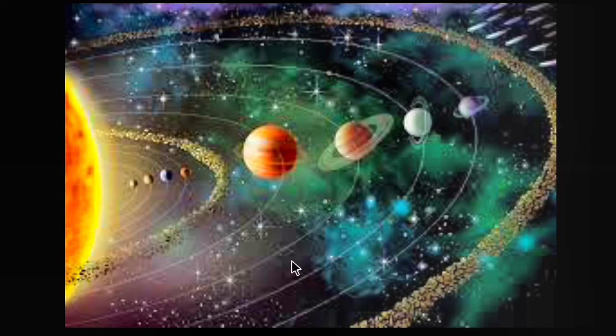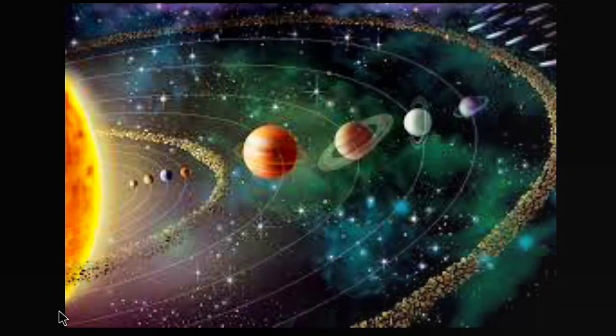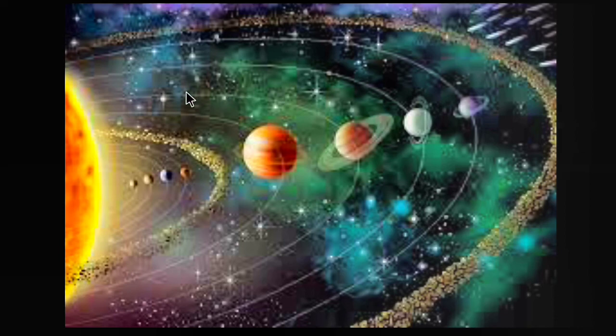This is the path along which the planet revolves around the Sun. Understood? Each and every planet revolves around the Sun in a particular path, and this path, this half circle that you can see on the screen, is called the orbit.